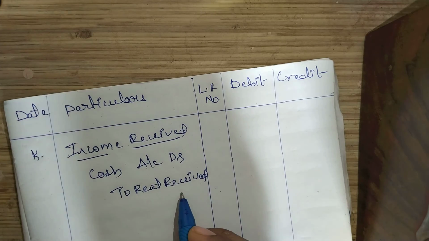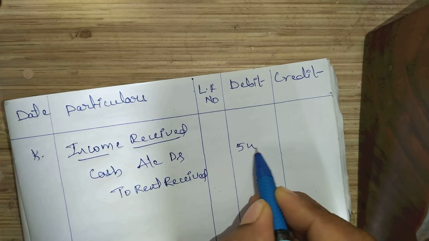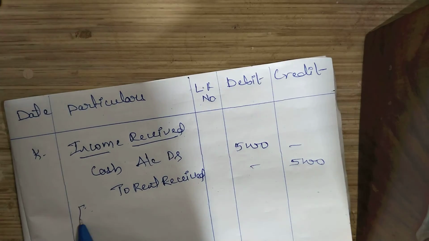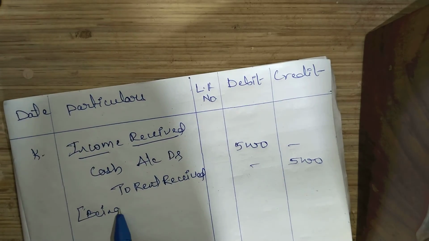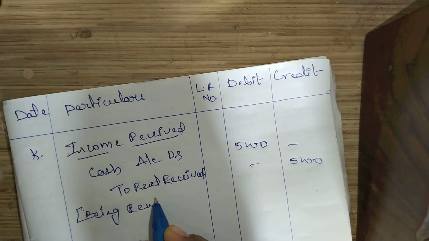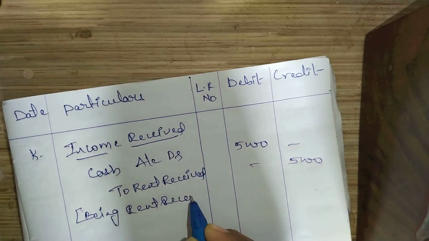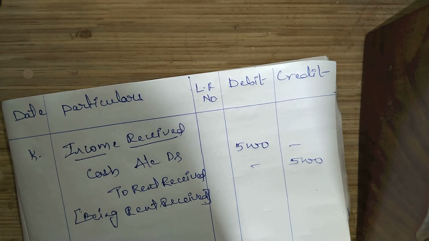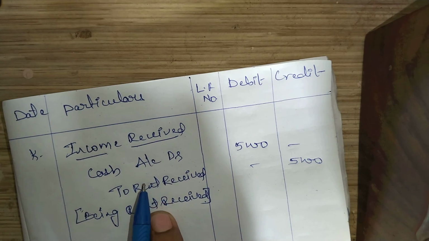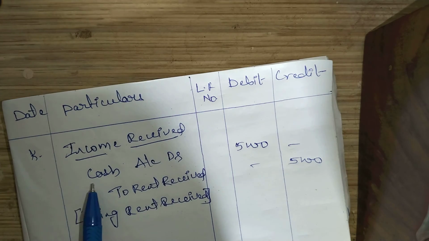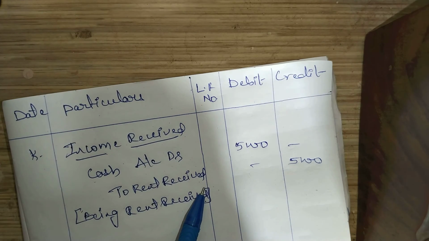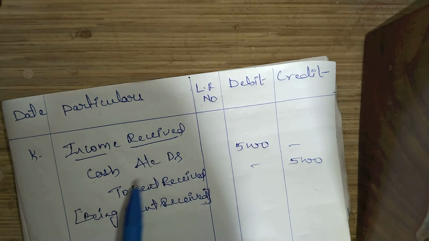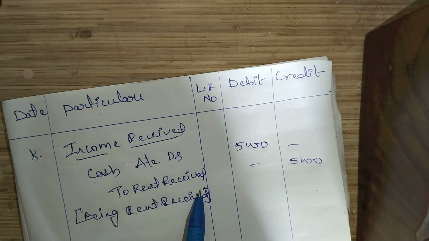cash account Dr. to rent received account, example 5,000. Narration will be being rent received. Okay, it applies for all the incomes. If you are receiving interest, cash account Dr. to interest received account. If you are receiving commission, cash account Dr. to commission received account, right?